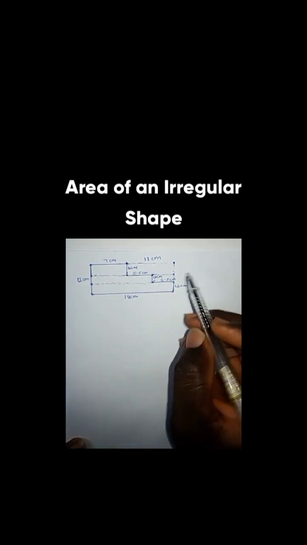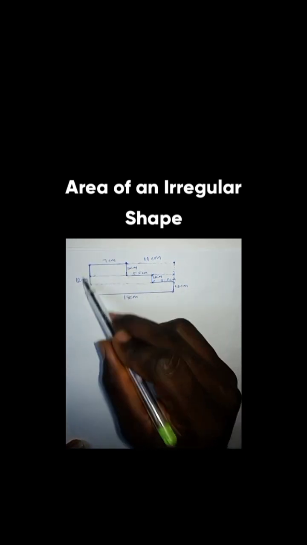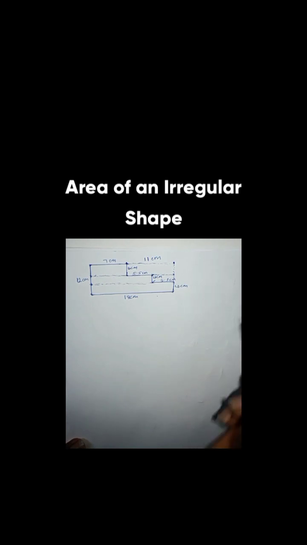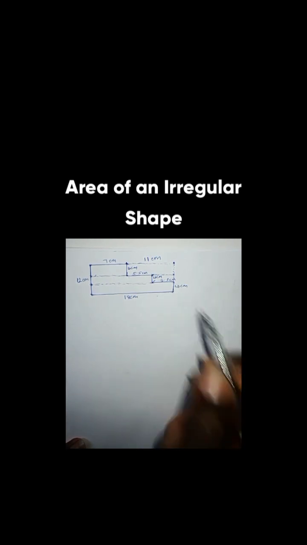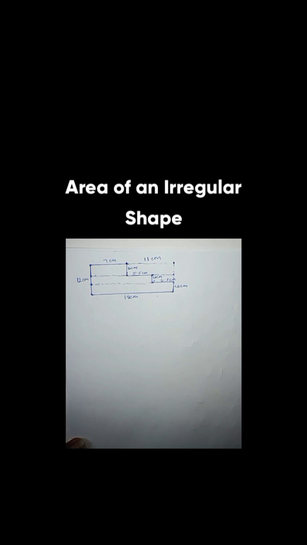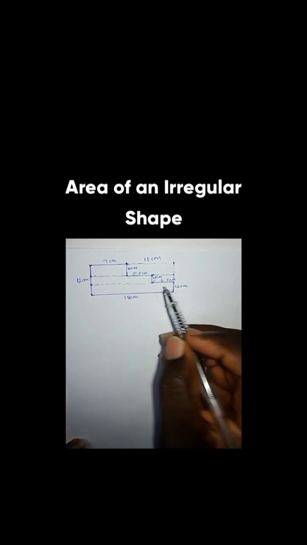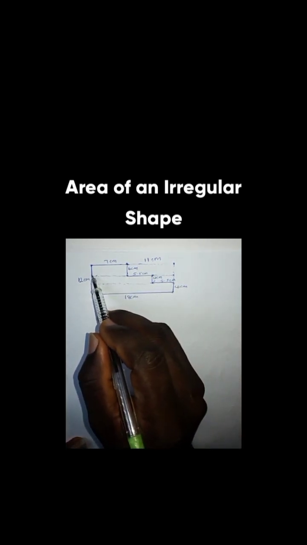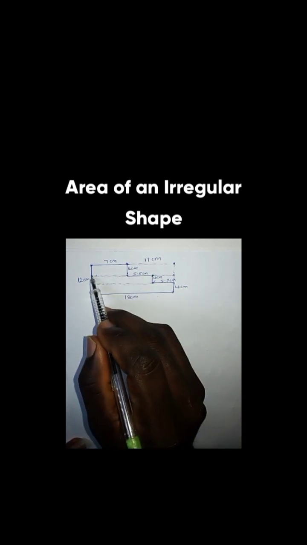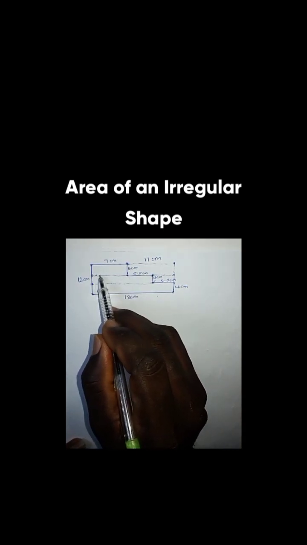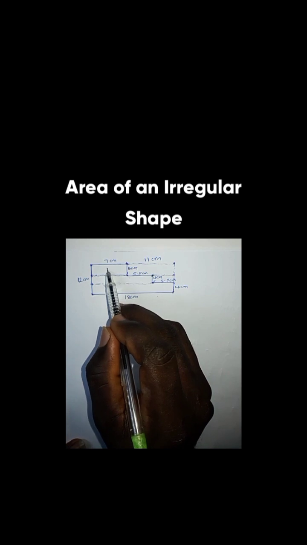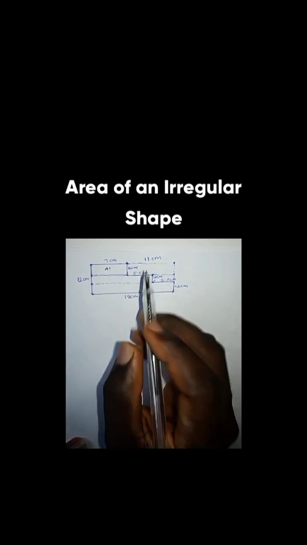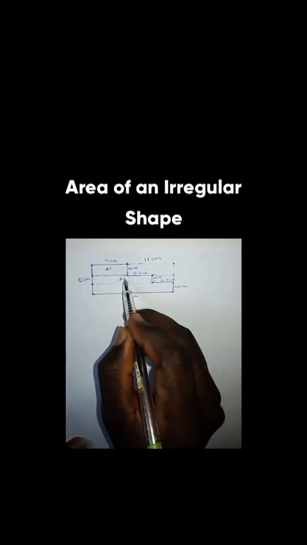Now, having found the missing sides, the next thing is to start finding the areas of the separate shapes we have formed. You can see that I've split this whole shape into three. This one being the first one, you can call it area 1. You can call this one area 2.